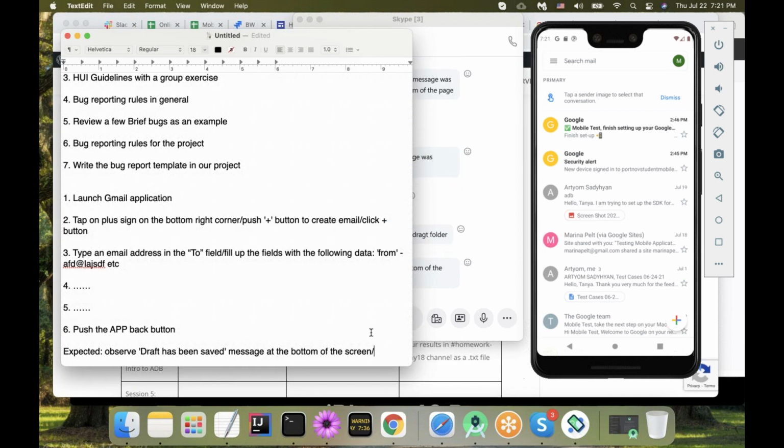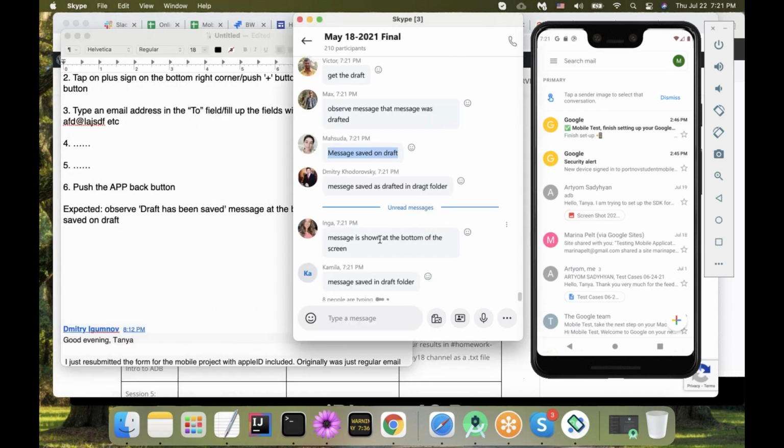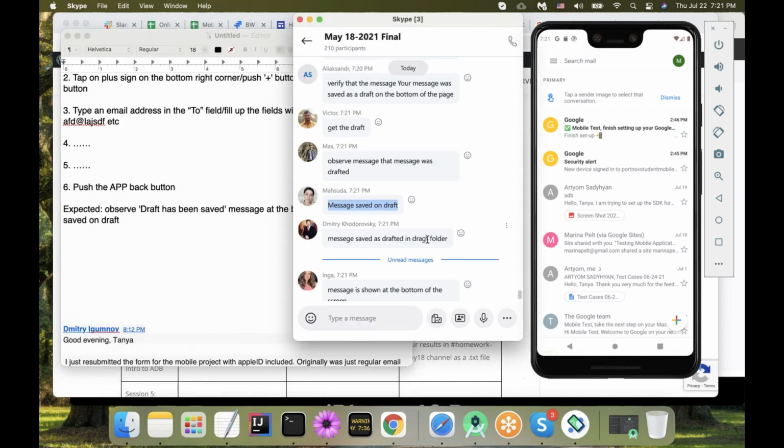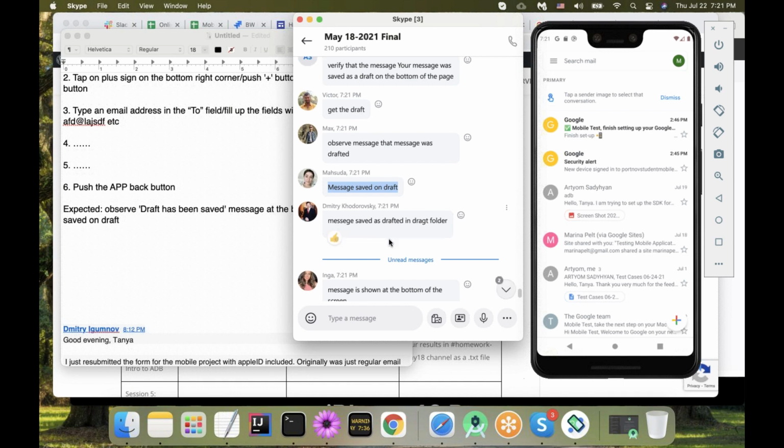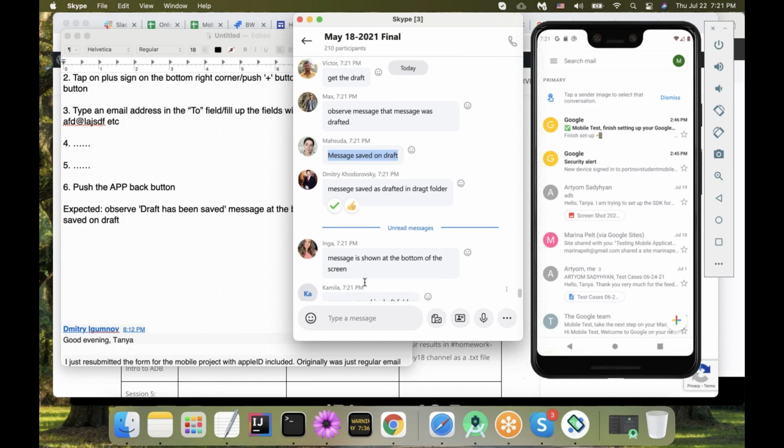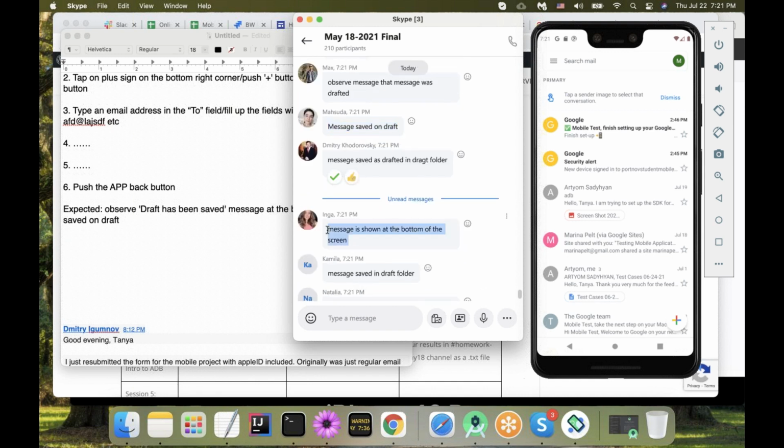well, Dmitry, you are going a little bit one step ahead. We might have a next test case saying that, so this one verified that I had a message. The next one could be that I would have to go to my draft folder and verify that it's actually here and not somewhere else. But we stick with the message. So we're just up to the message. Message shown at the bottom of the screen. So yeah, okay.